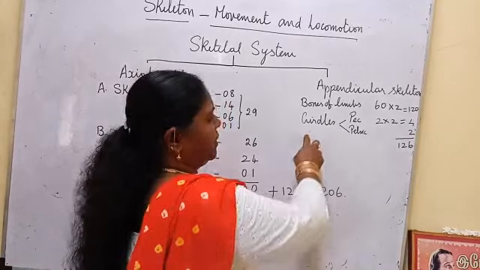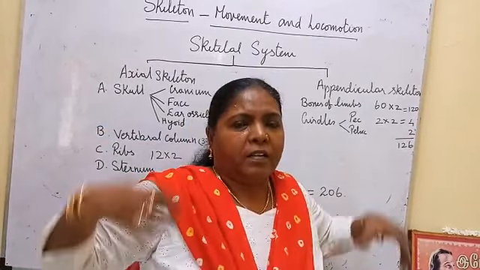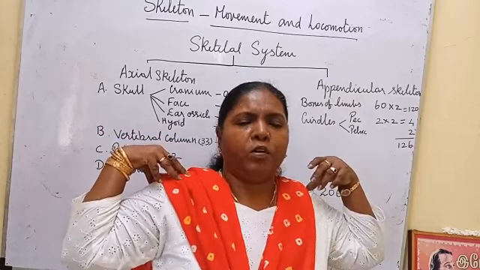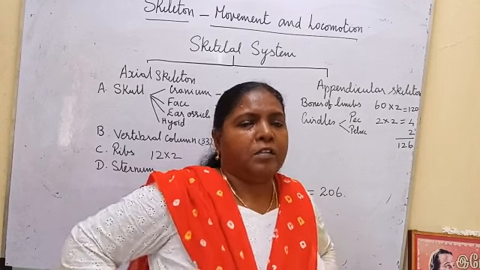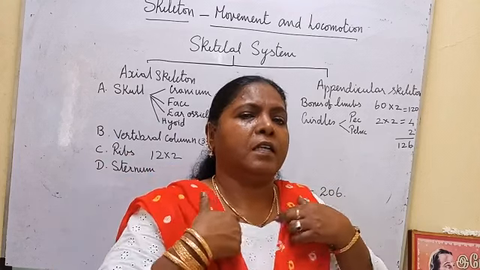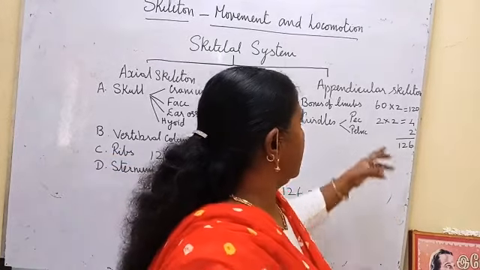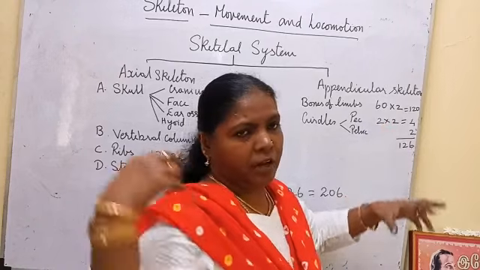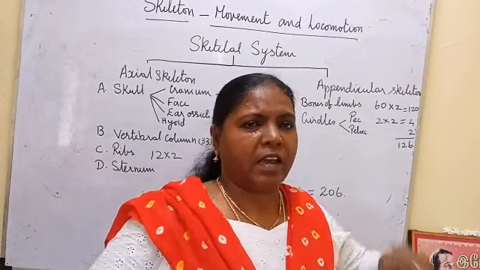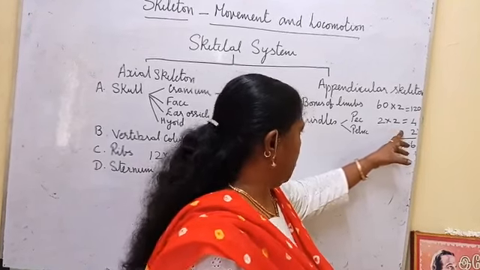The next one, girdles. This is the pectoral girdle, the shoulder bone, and this is the pelvic girdle, the hip bone. The pectoral girdle has the collarbone, clavicle, and the shoulder bone, scapula. Clavicle and scapula on this side, clavicle and scapula on this side, so 2 plus 2, 4.